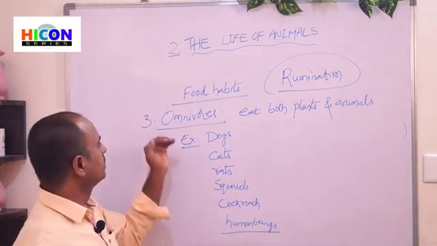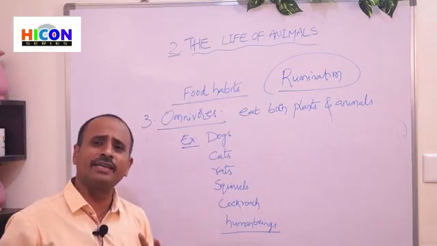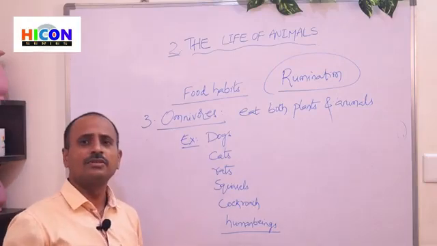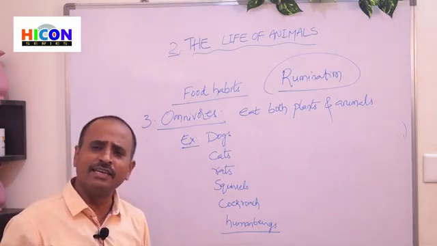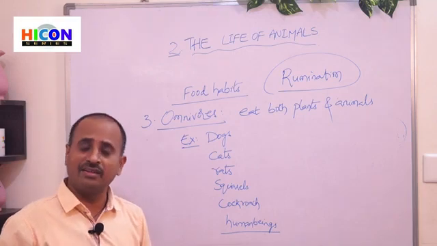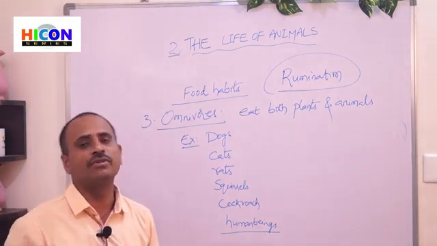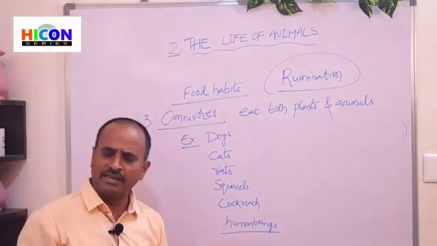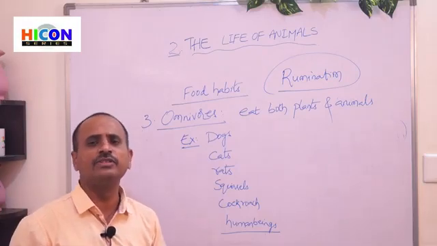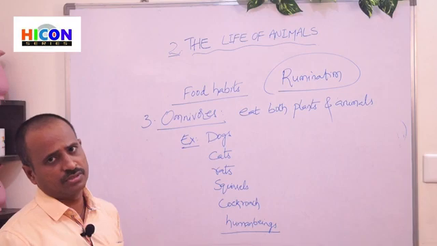So children, this is about omnivores, and they have different types of teeth in their mouth. With the help of their teeth, they can easily chew their food and cut their food, and they are also helpful in grinding their food. So those teeth help them in cutting, grinding, and chewing their food. So this is about omnivores.